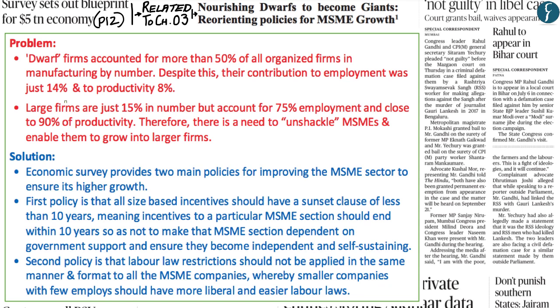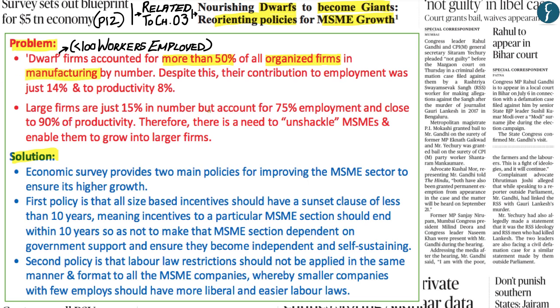Now there are two main aspects which have been highlighted within this article with regards to the MSME sector. The first aspect which has been highlighted are the various problems which have not allowed the dwarf companies within the MSME sector to become larger companies, and subsequently the article highlights various solutions given in the economic survey that can be undertaken so as to change the policies to ensure growth within the MSME sector. Now the problem which has been highlighted is that dwarf companies or dwarf firms, meaning those companies which employ less than 100 people, account for around 50% of the total number of organized firms within the manufacturing sector.